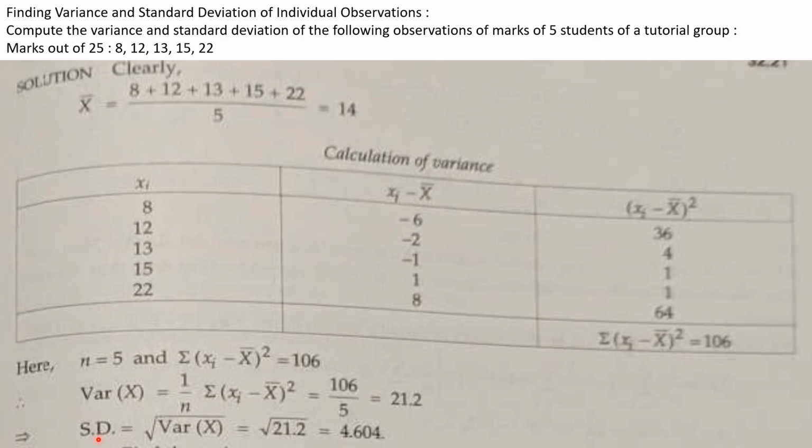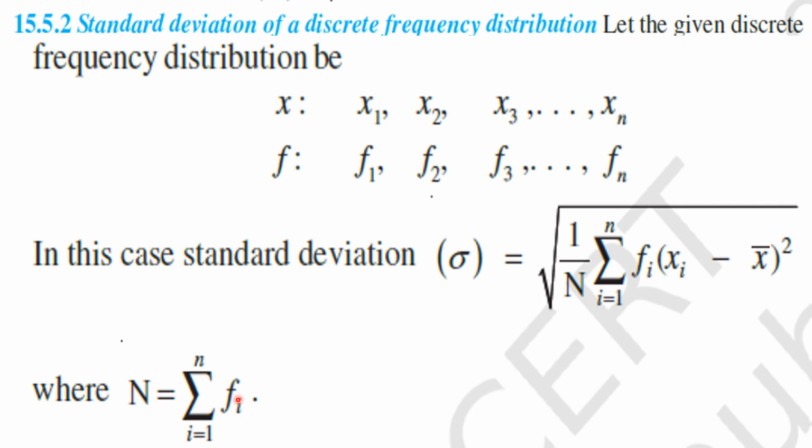Okay, my children. Then standard deviation is equal to square root of the variance of the given data. That is equal to square root of 21.2. What is the square root of 21.2? 4.604. You have to find the square root of 21.2 by division method. Do you remember that method, my dear children? Right. Now come to the second type of the data.